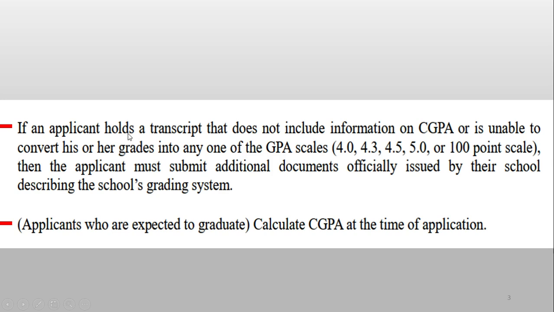from the instruction book. If an applicant holds a transcript that does not include information or CGPA, or is unable to convert his or her grades into any one of the GPA scales, for example, if your system is like grading in A plus, B plus, or C plus system, then how you should calculate these things? Then the applicant must submit an additional document officially issued by their school describing the school's grading system. Then you can write your grades there, and you can go to your school and ask them to make a one-page document that can help you to prove your grading.